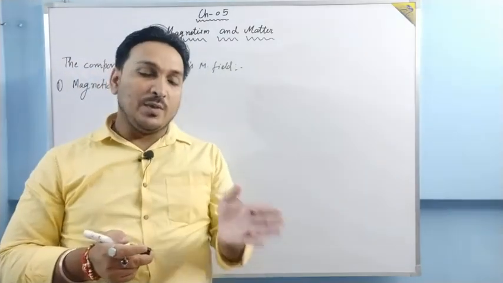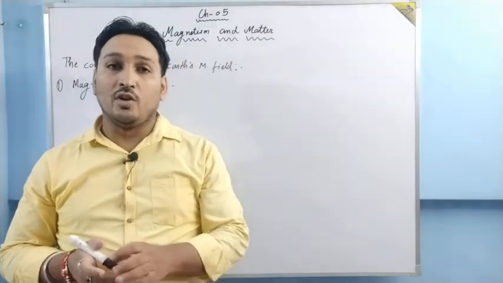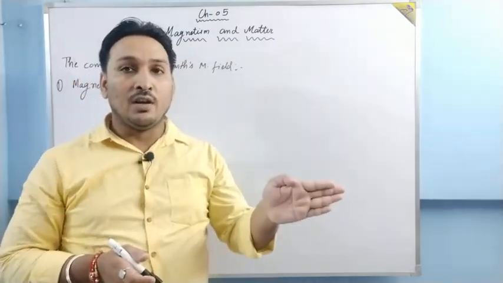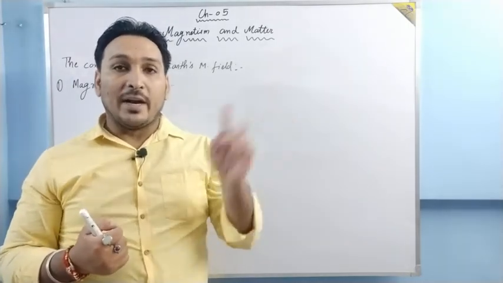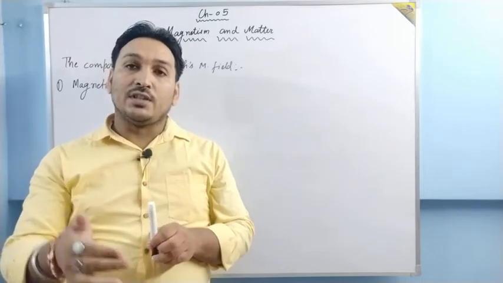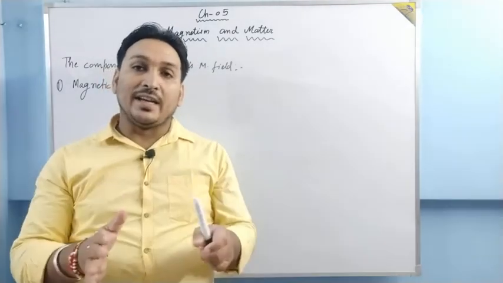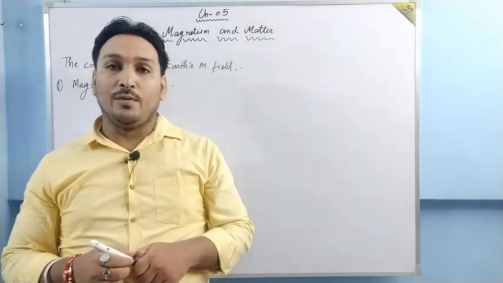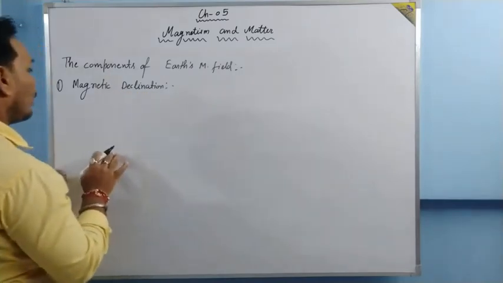So there must be an angle between the magnetic meridian and the geographic meridian, because the geographic meridian is the vertical plane which contains the direction of geographical south and geographical north, whereas the magnetic meridian is the plane which contains the direction of the magnetic north pole and magnetic south pole. Basically there is an angle between the magnetic meridian and the geographic meridian, and that very angle at a place is called magnetic declination.